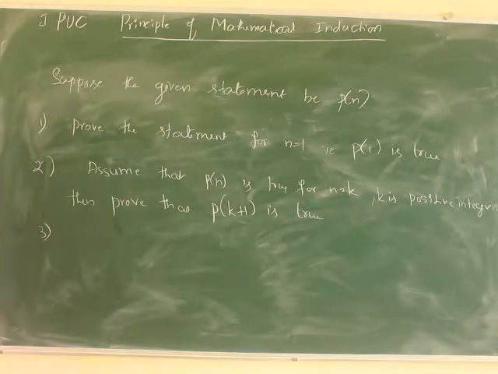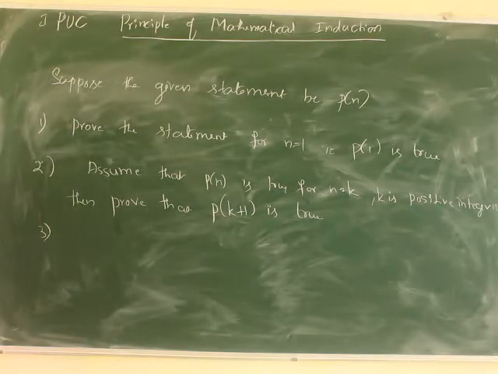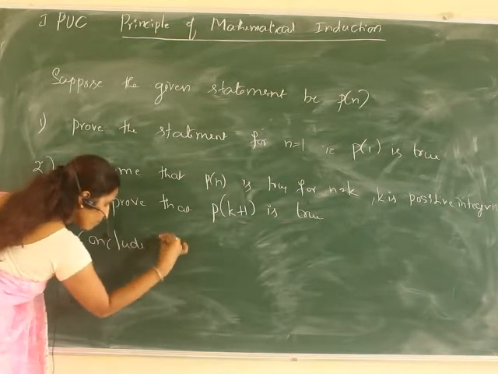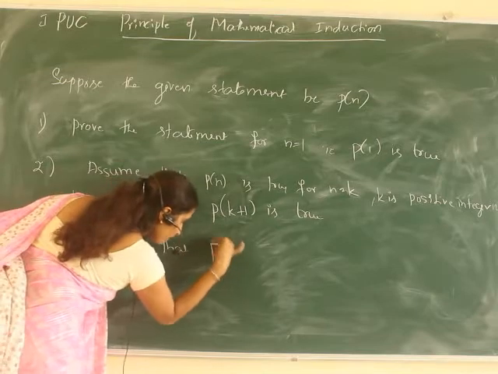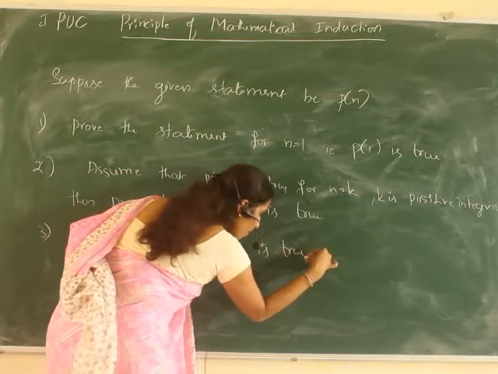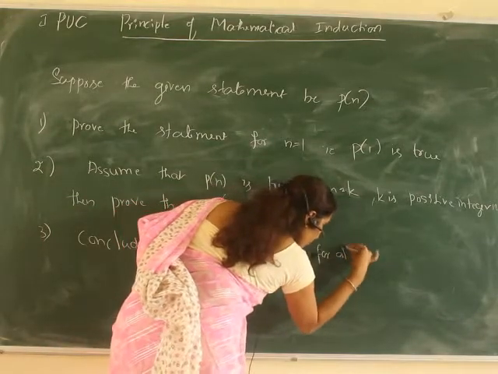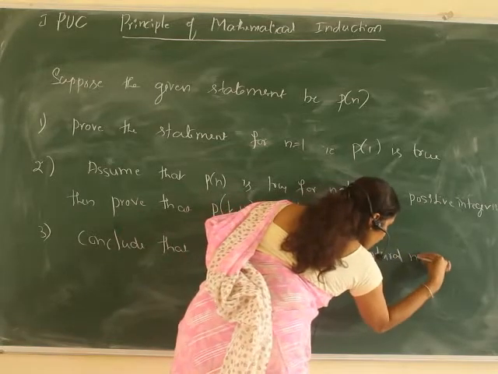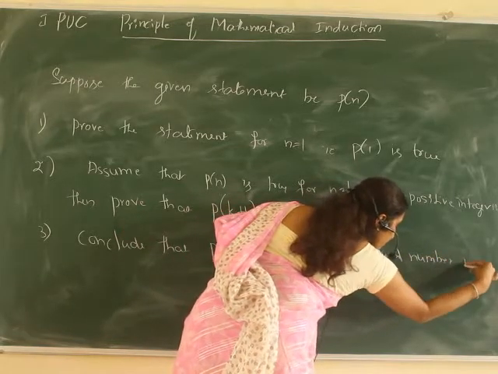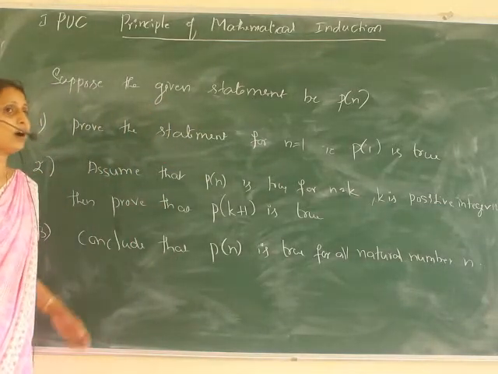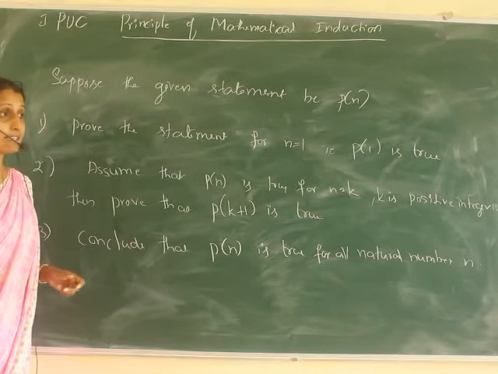So this implies, assume that and prove that P of k plus 1 is true. Next, conclude that P of n is true for all natural numbers n. Now think once again about the tiles example I have given.